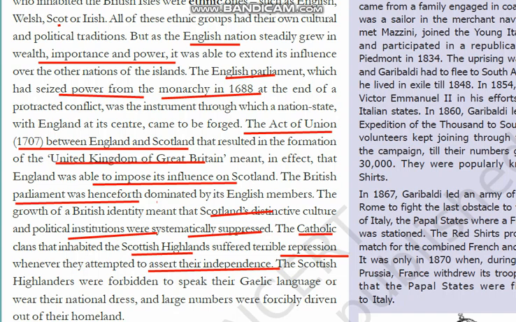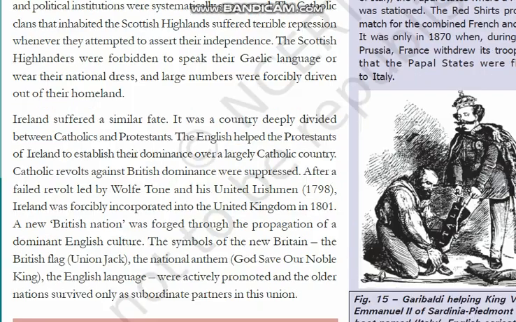The Highlanders were forbidden to speak the Gaelic language. Scotland's language was Gaelic, and they had their own national dress, but the British never allowed them to use their language or wear the national dress. A large number of people were forcibly driven out of their homeland. Whoever wanted to revolt was driven out and made to flee. In this way, slowly they suppressed the Scottish revolutionaries and clubbed Scotland into England, turning it into Great Britain.